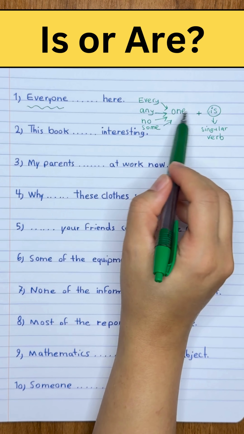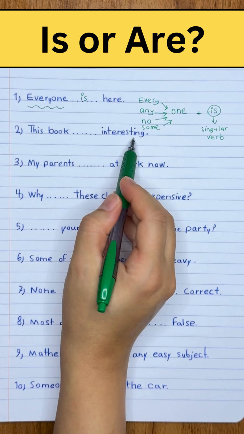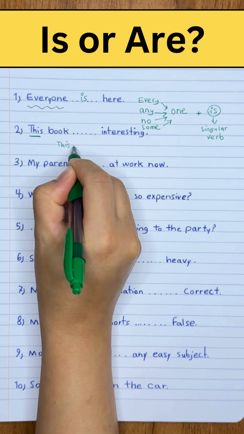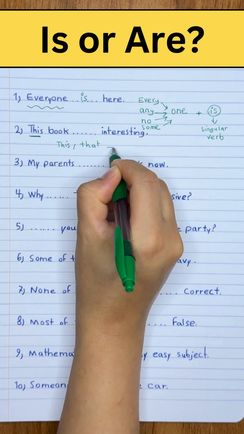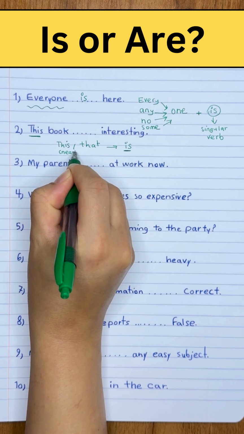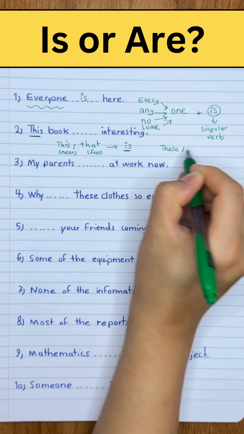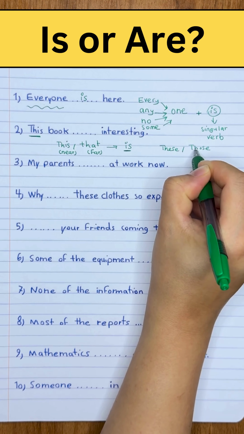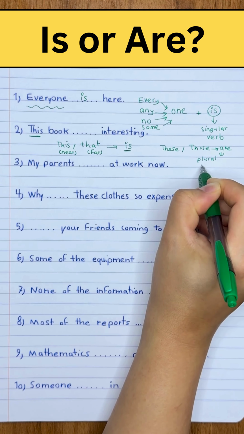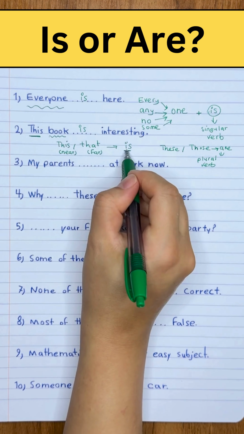Everyone, no one, someone, anyone, always with is, and everyone is singular. This book blank interesting. Look at the rule. This or that always should be followed by the singular verb is. This should be used for objects which are near, and that for far. And the plural forms are these and those, which should be followed by the plural verb are. These are, those are. This book is singular, so this book is interesting.